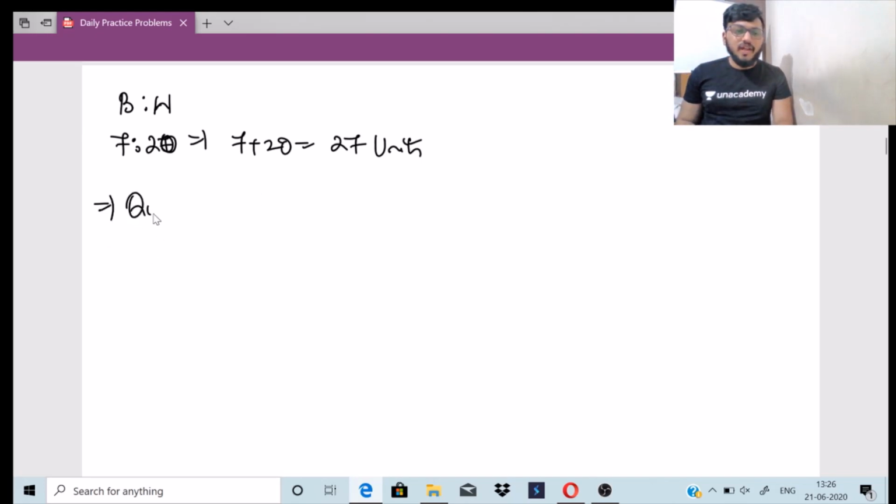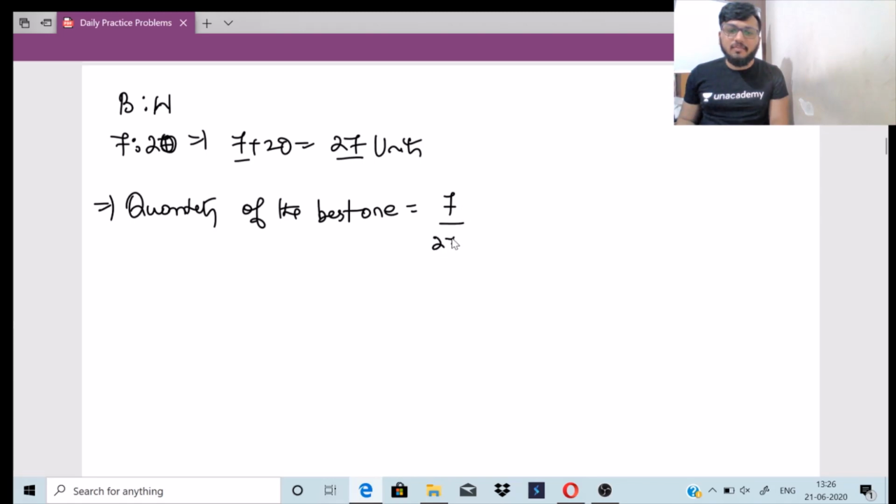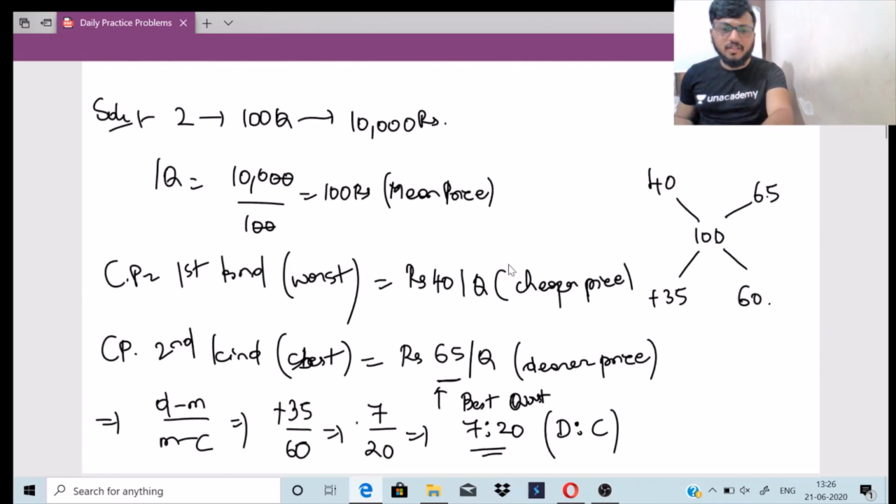So let us find out the quantity of the best one. How will we do it? The ratio of the best one divided by the total, into the weight. 7 by 27 into weight. What is the weight given here?